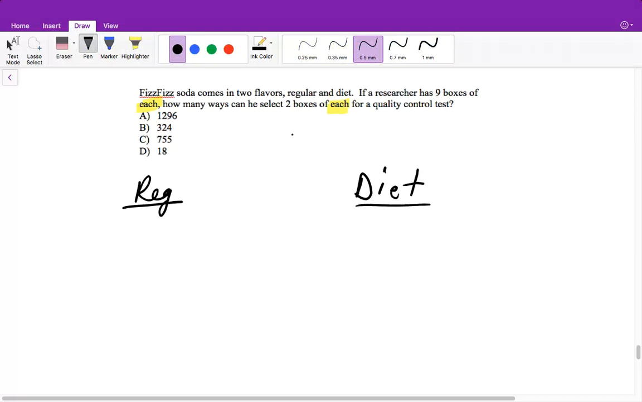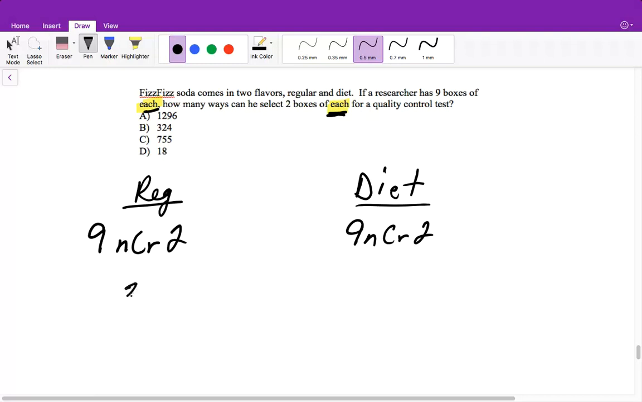And in this case, order doesn't matter because we're only picking 2. It's not that we're ranking the best of any of them. We're just picking 2. So that means we have 9 total that we can pick for regular. We're doing combinations because order doesn't matter, and we're picking 2 of them. And we're picking 2 of each, so we need to do the same for diet because we also have 9 boxes of each. So that means we have 9 of diet. So we have 9, and we're taking a combination of 2. And 9 C 2 is going to give us 36.